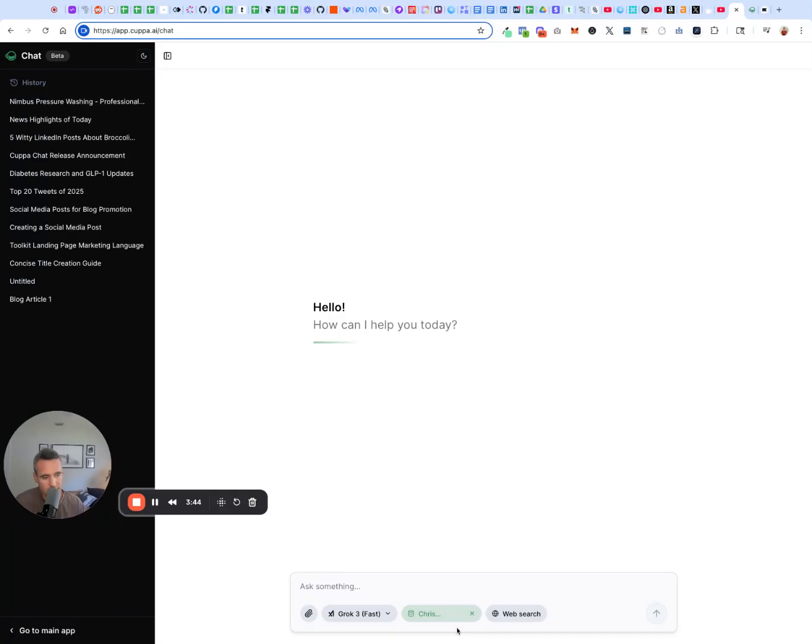You can also attach a file just to help give context to what you're building. Let me just click that off for the time being. And then, of course, web search opens up the models to give you live data. Some of the models are pre-trained, right? So use web search if you're building anything that needs newer content. In my opinion, just always leave it on.